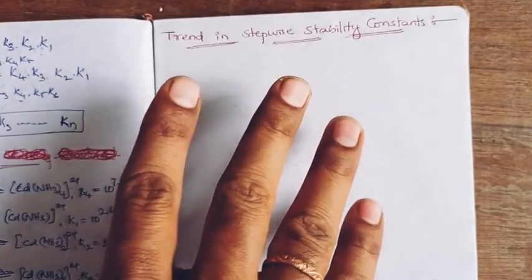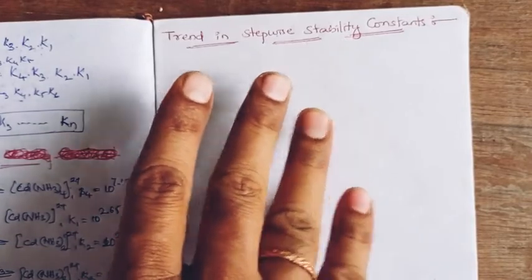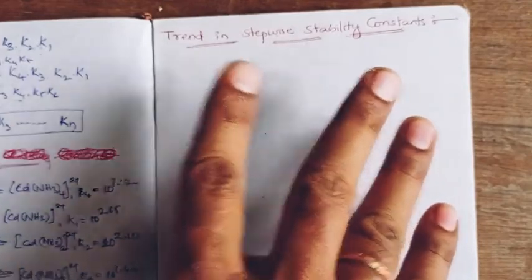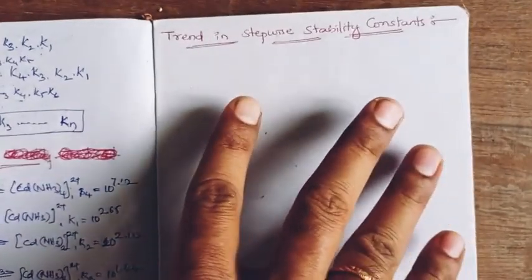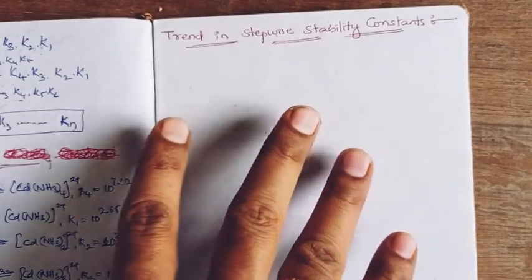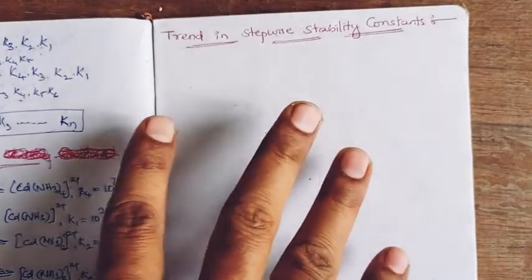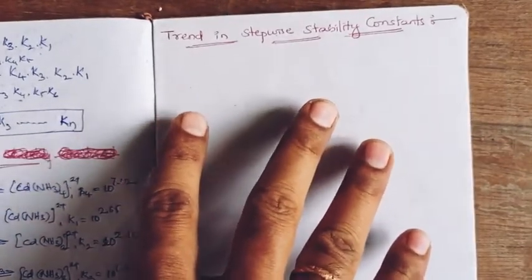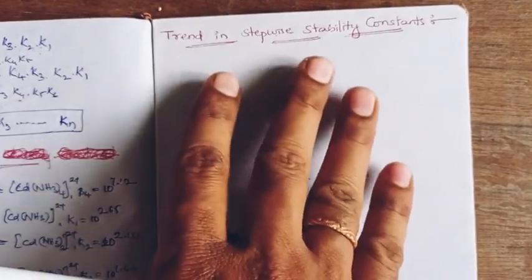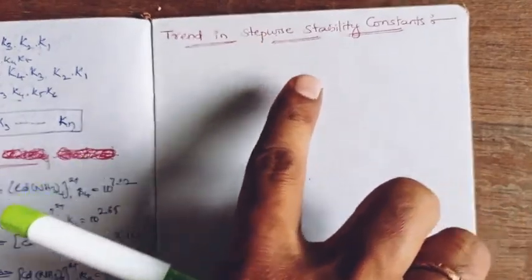Whatever we have, K1 to K4 or K1 to K6, they have a certain trend. How are they having the values? When we observe, we will see a certain pattern, a certain series we will generate. With respect to that series, what are the factors influencing it, we will discuss in this particular topic, the trend in stepwise stability constant.